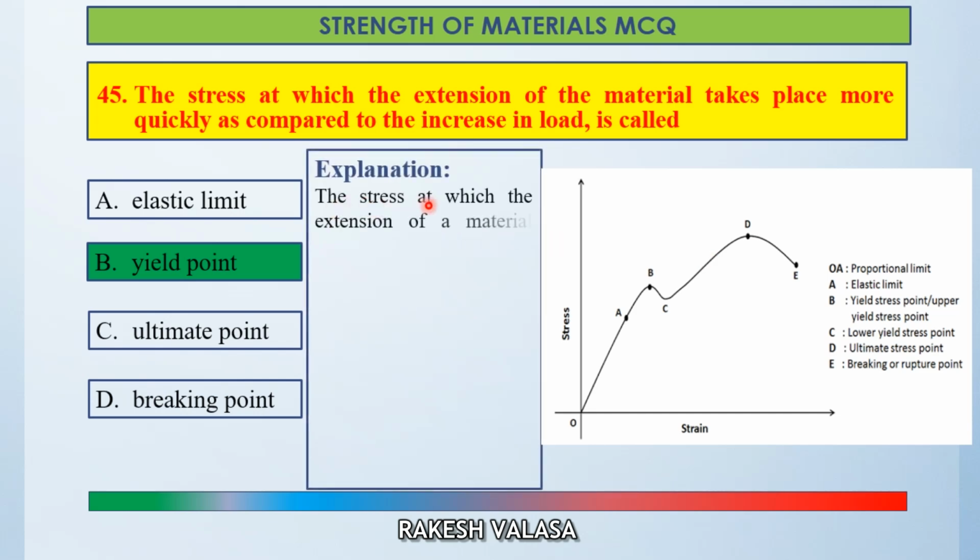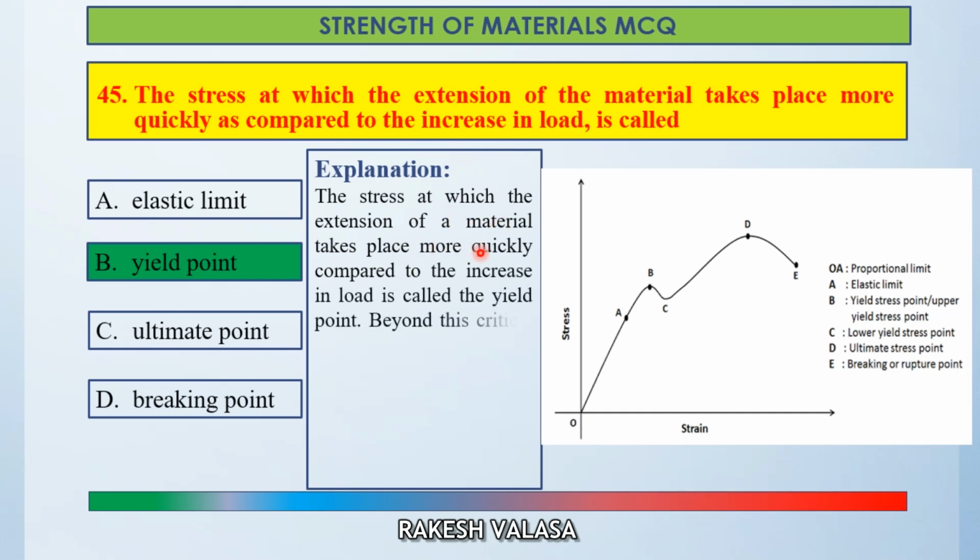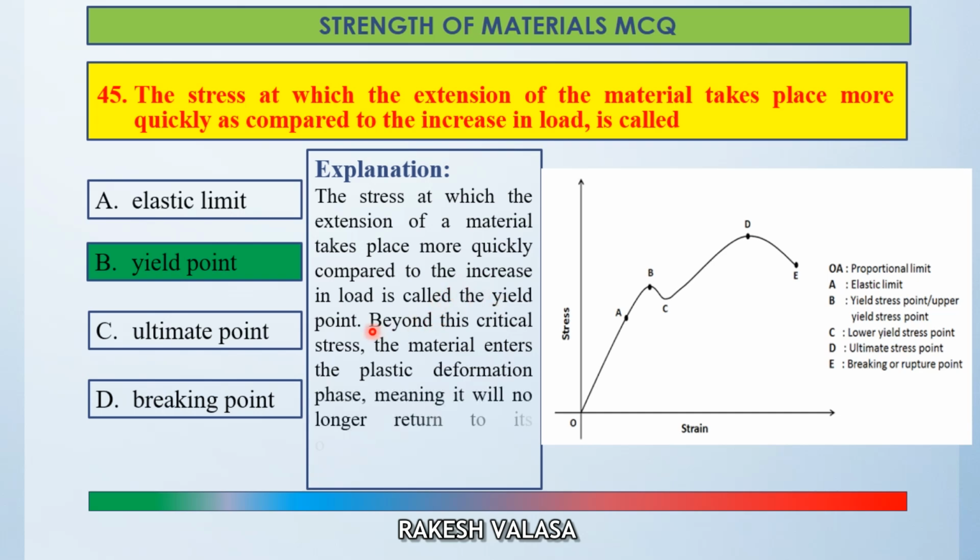The stress at which the extension of a material takes place more quickly compared to the increase in load is called the yield point. Beyond this critical stress, the material enters the plastic deformation phase, meaning it will no longer return to its original length when the load is removed. So the correct answer is option B, yield point.